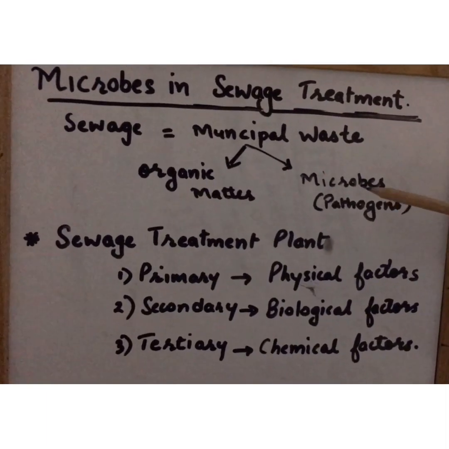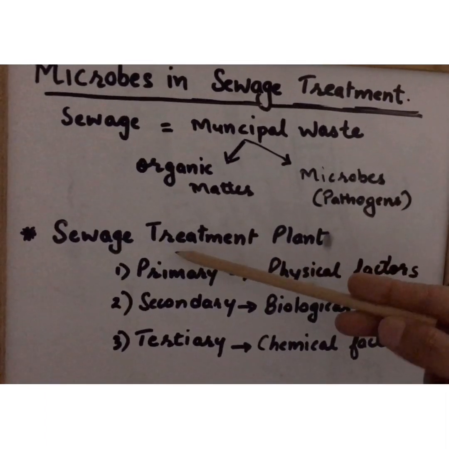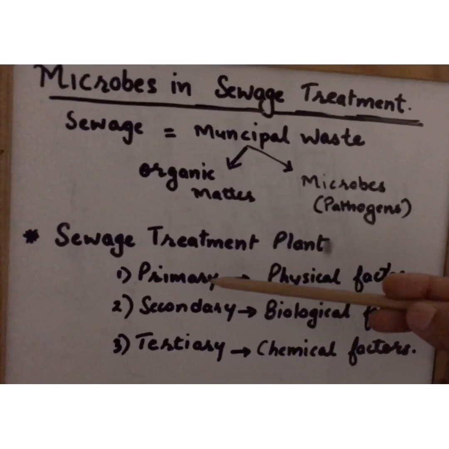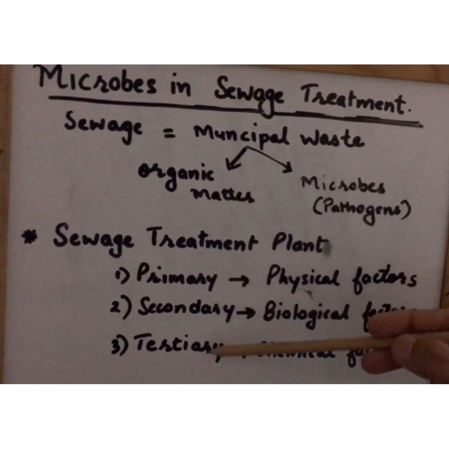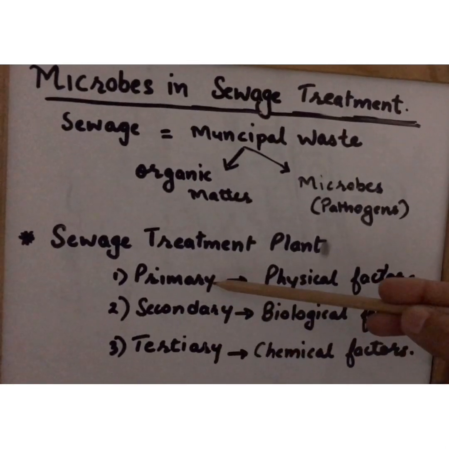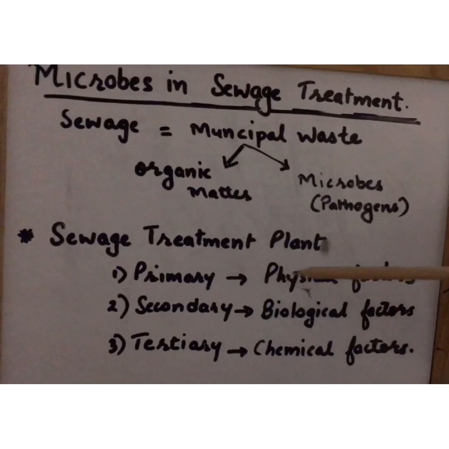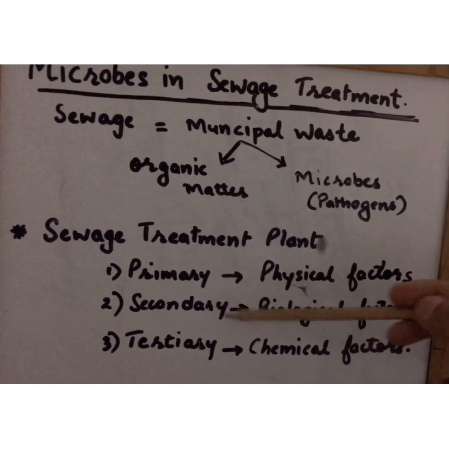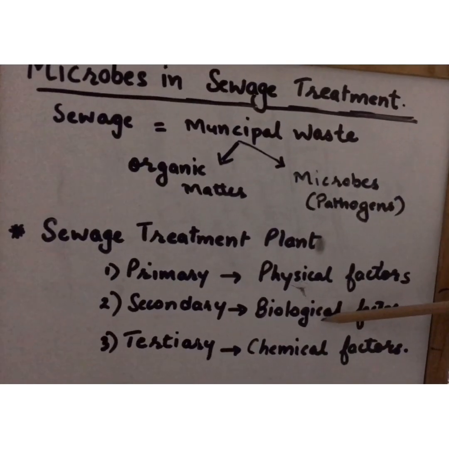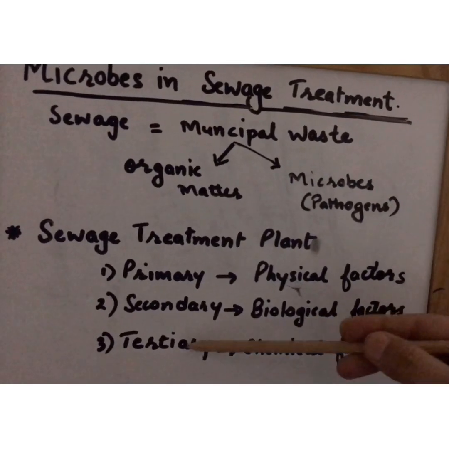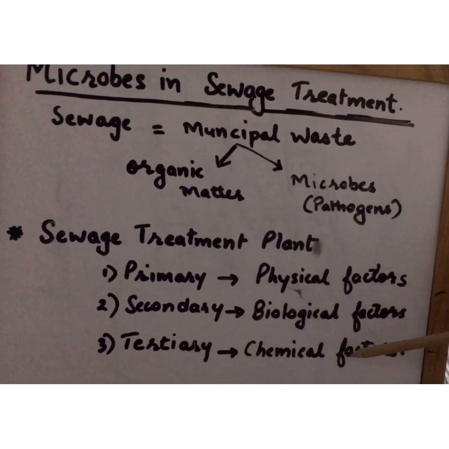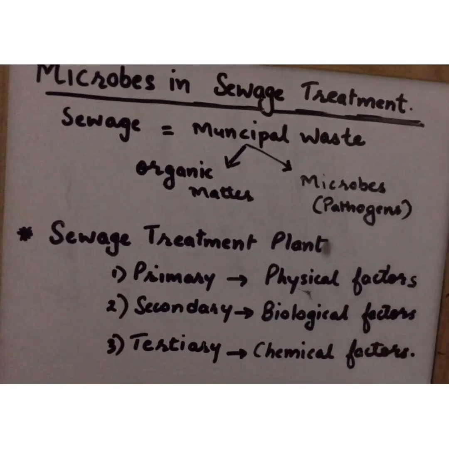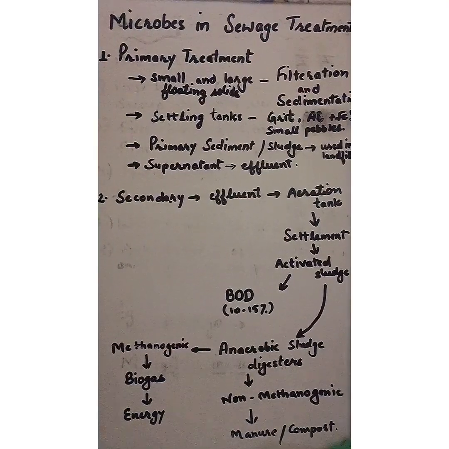pollute the rivers. So under the sewage treatment plants, there are three kinds of treatment given to the sewage, that is primary, secondary and tertiary. Under the primary treatment, physical factors are taken care of, in the secondary treatment, biological factors are taken care of, whereas in the tertiary, chemical factors are taken care of. So we'll do it one by one. Now we'll study all the steps one by one.